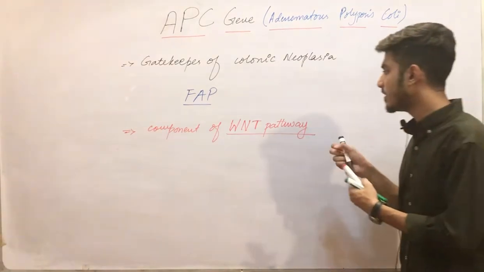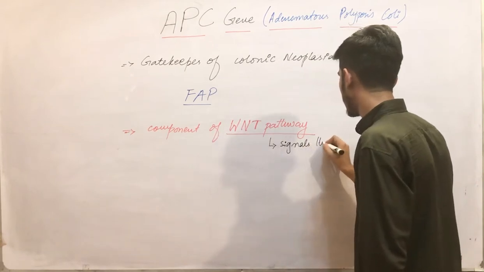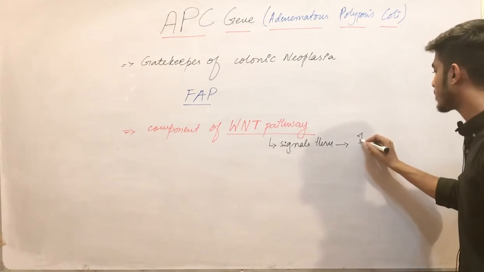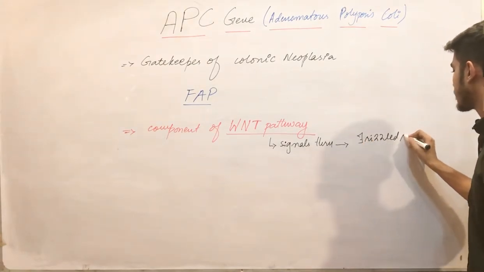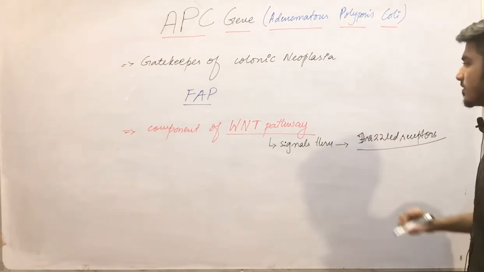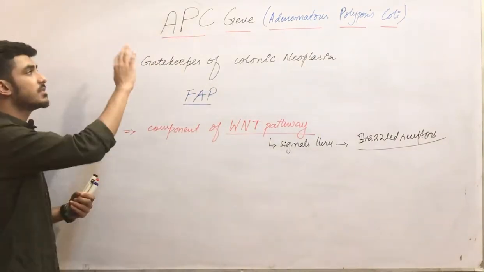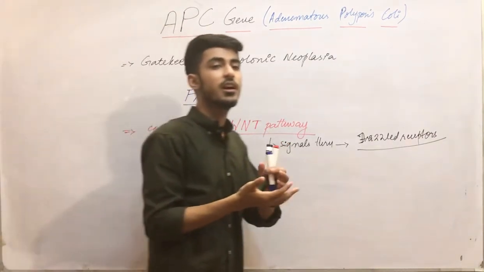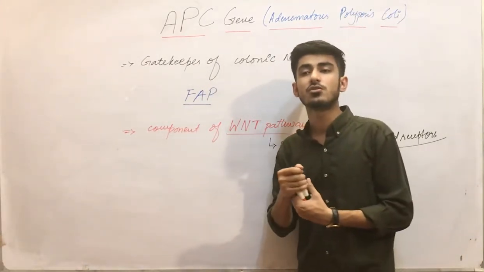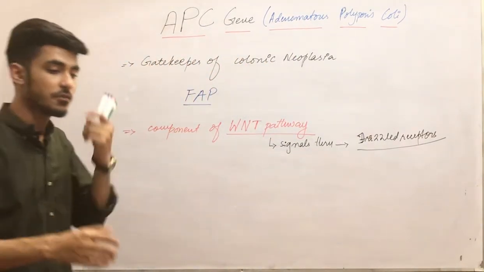This pathway signals through receptors that are present on the cell surface, called the frizzled receptors. Clear? Now, in order to study the APC function, how it works as a tumor suppressor gene and how it stops cell cycle progression, we are going to study the mechanism of how this APC gene works.